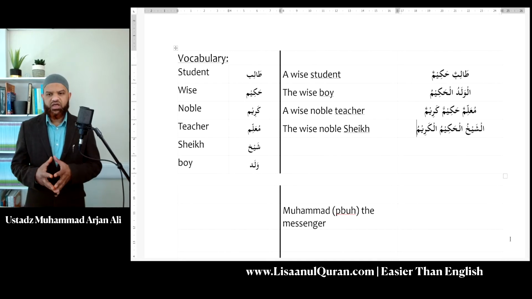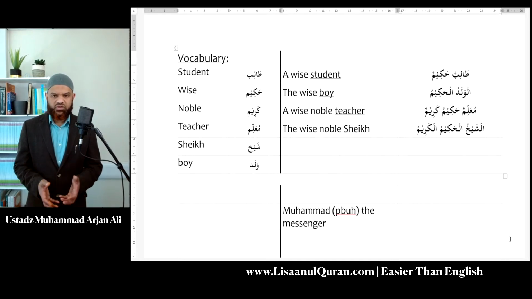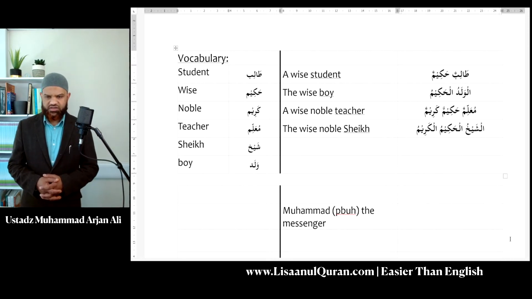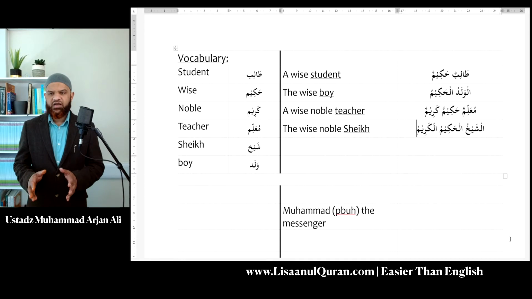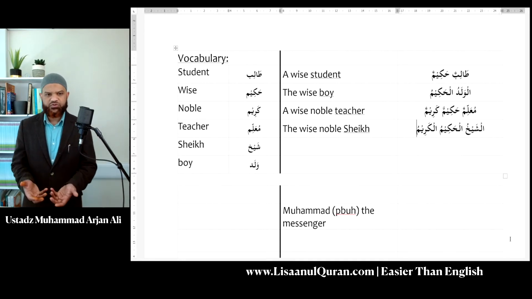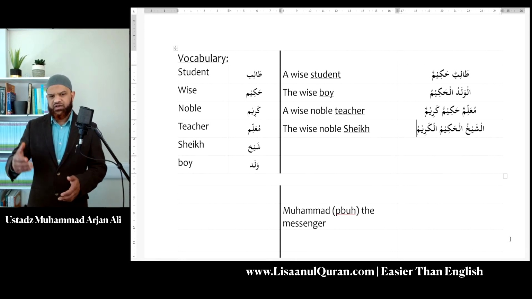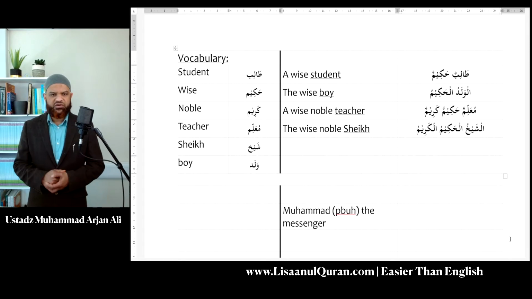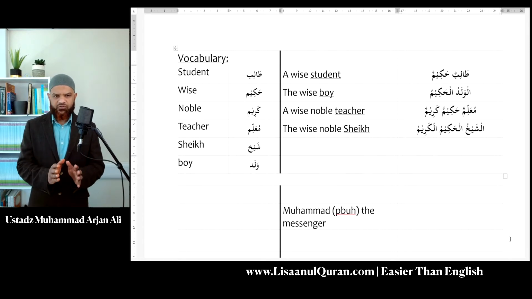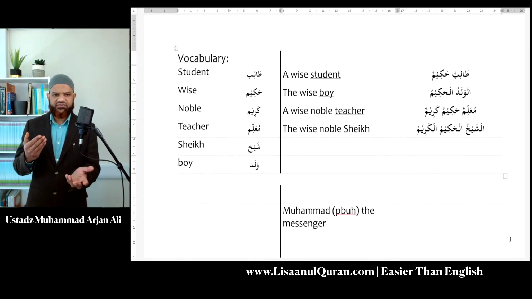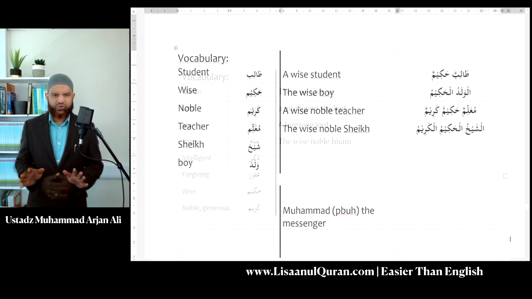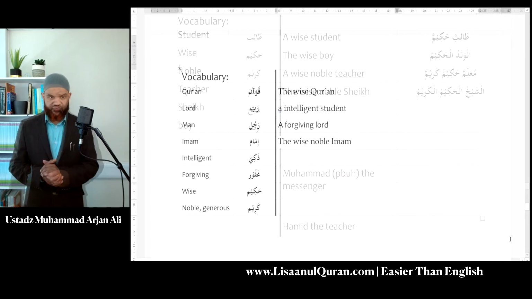So ash-shaykhul hakimul karimu, the wise, noble sheikh. So you can see very beautifully four descriptive phrases here using the vocabulary on the left. I'm just producing them very, very simply, knowing that the noun being described comes first and the description follows. So with this descriptive phrase, really all you've got to worry about is definite and indefinite in Iraab, and you're sorted, inshallah ta'ala.